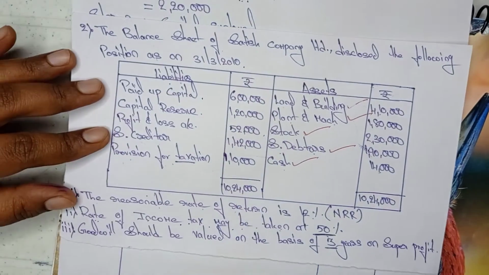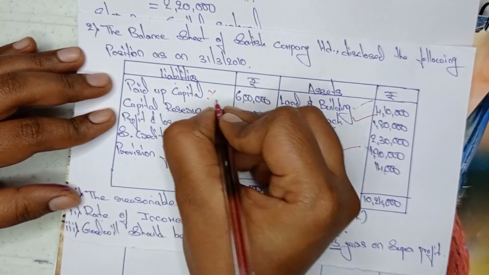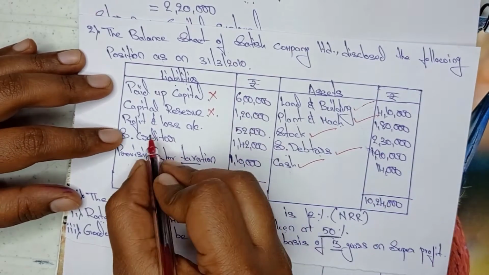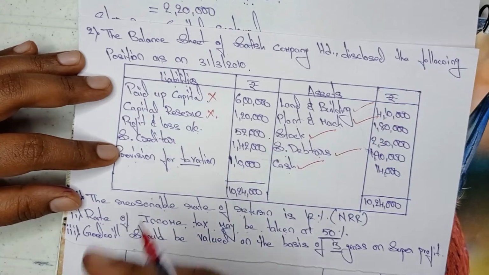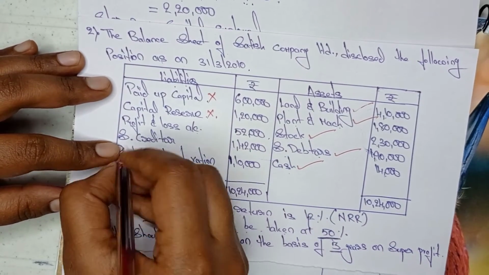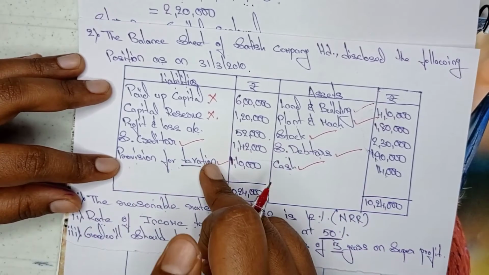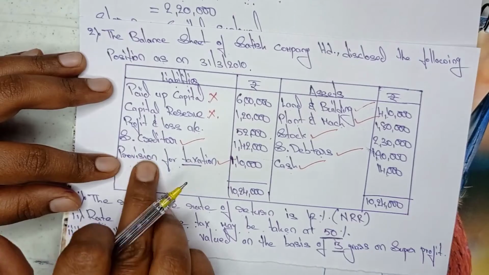Now look at the question. What are the liabilities we need to take? Paid up capital we should not record in the capital employed. Capital reserve also we should not record. Profit and loss account we need to take, but we need to take at the last, not in the liabilities. Next, sundry creditors we need to take, and provision for taxation also we need to record in the liabilities side. So these two we need to record.